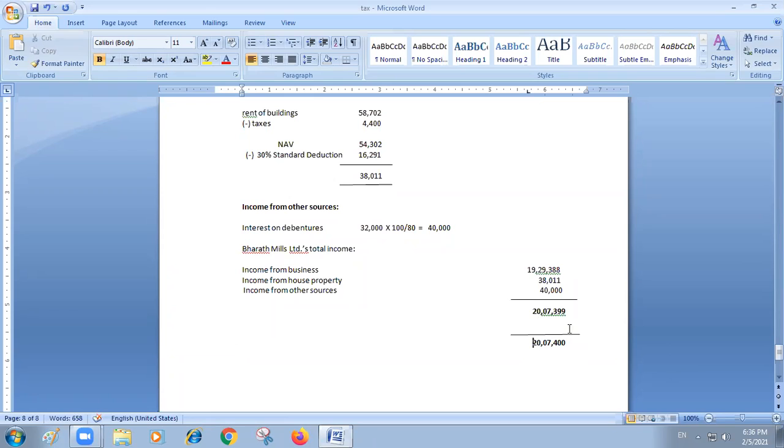The income tax department always counts the nearest tens digit. For example, if 391 came, you will end the total income as 20 lakh 7,390. If it is 395 or more, you take the next tens; if it is less than 395, it is 390. So this is the total income. Like this you have to mention.